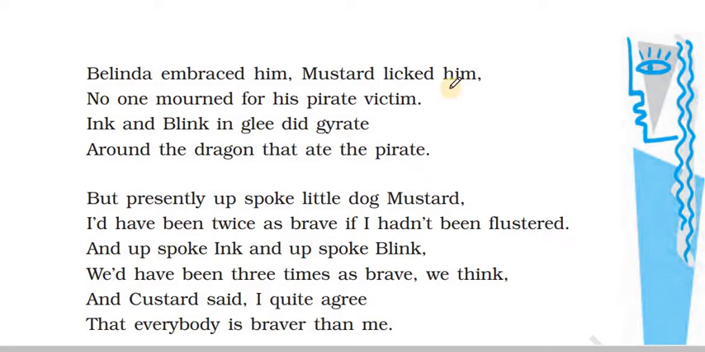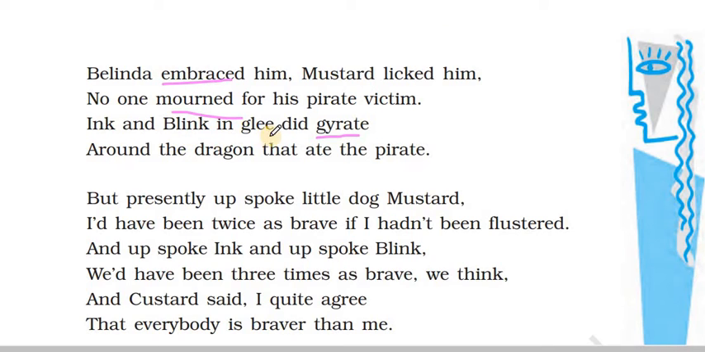Belinda embraced him. Mustard licked him. No one mourned for his pirate victim. So now everybody is so happy. Belinda just went and hugged him. Embrace refers to just hugging Custard. And Mustard licked him out of love. No one mourned the death of the pirate. Now the pirate is gone. He's dead. Nobody seemed to be bothered about the pirate. They were all happy now that the pirate is dead, and they were happily going around Custard.